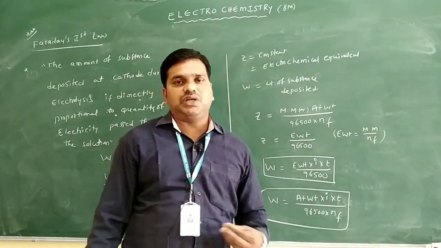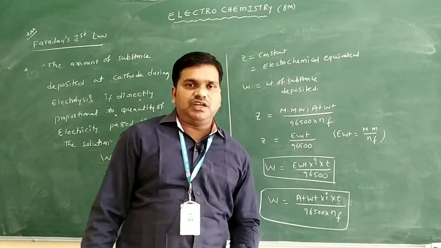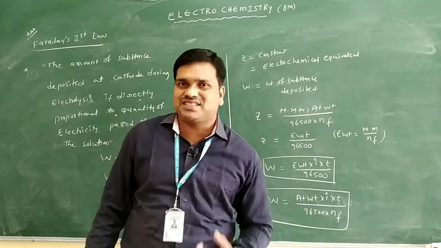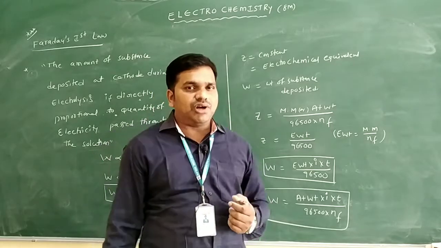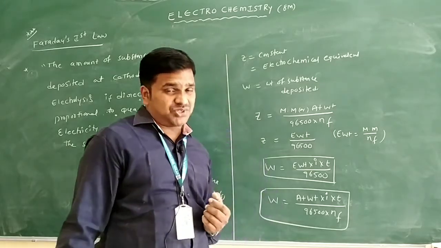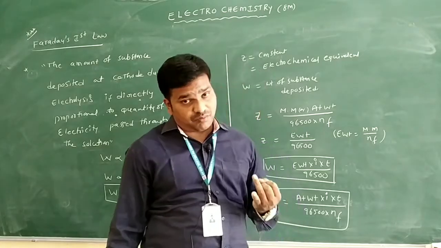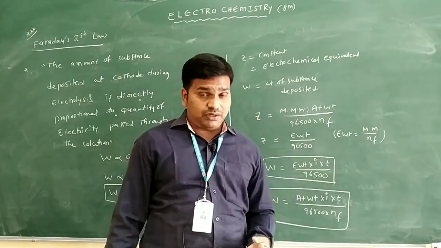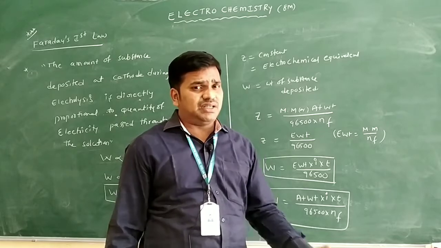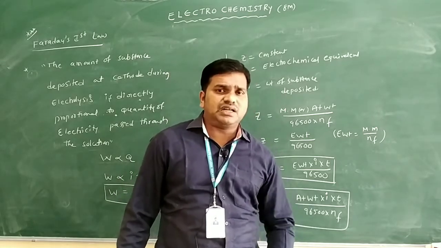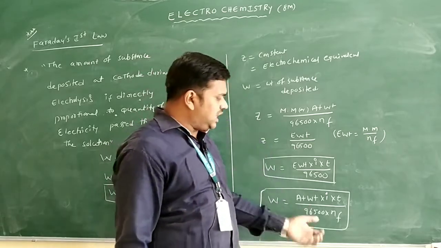If the element lost 1 electron, n factor is 1. If the element lost 2 electrons, n factor is 2. If the element lost 3 electrons, n factor is 3. You can recall the equivalent weight concept in the basic concepts of chemistry. The n factor you identify from acids, from bases, and from salts also. Here we mainly observe the n factor for the loss of electrons. How many electrons are lost in the reaction, that we take as